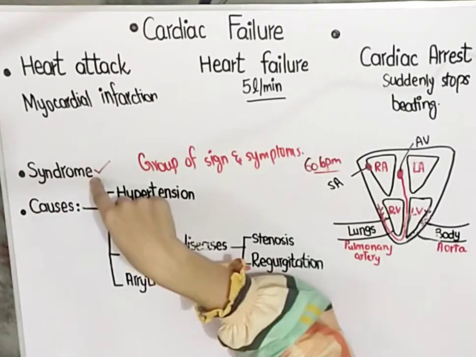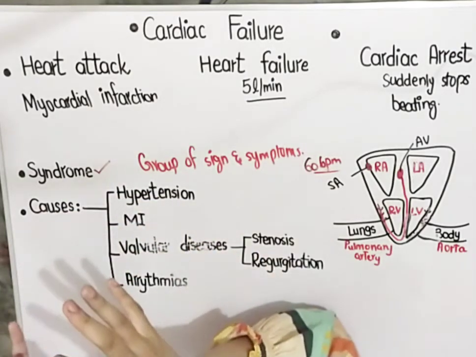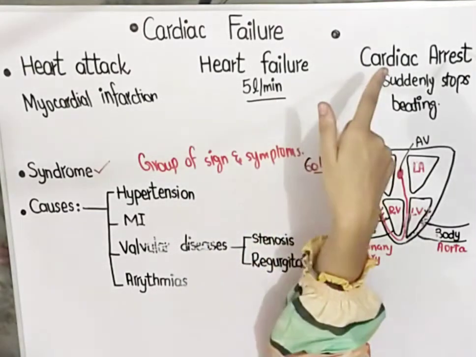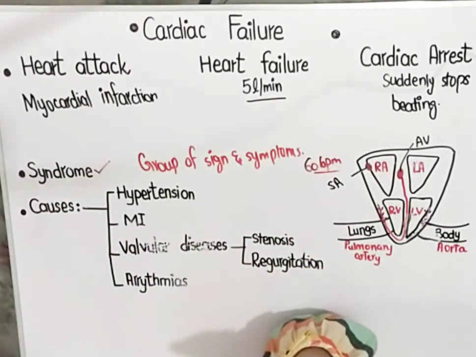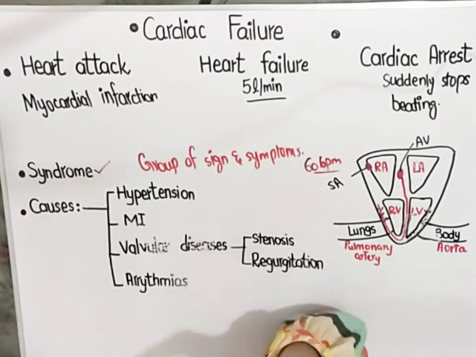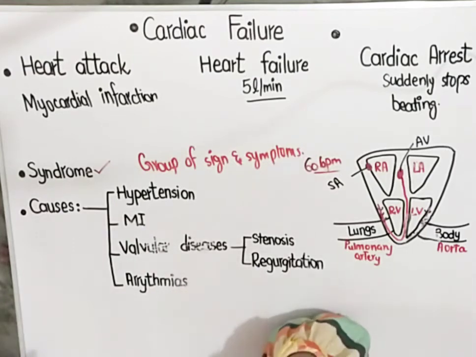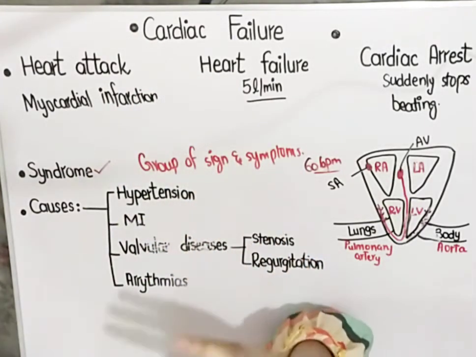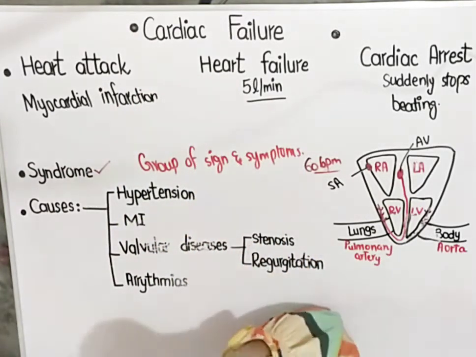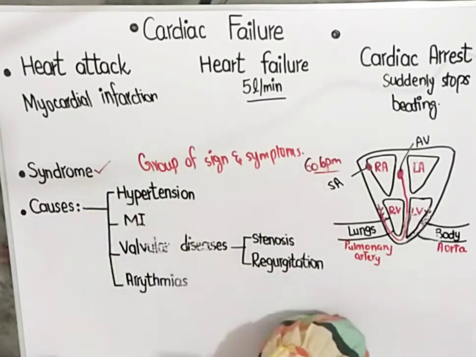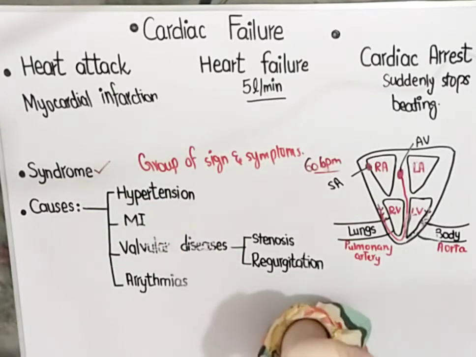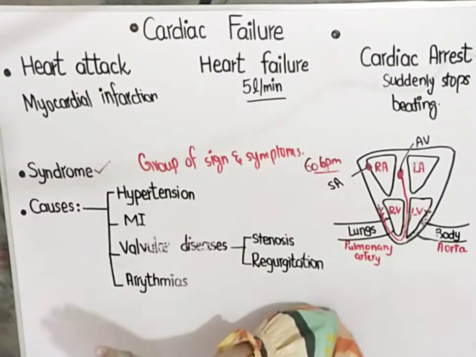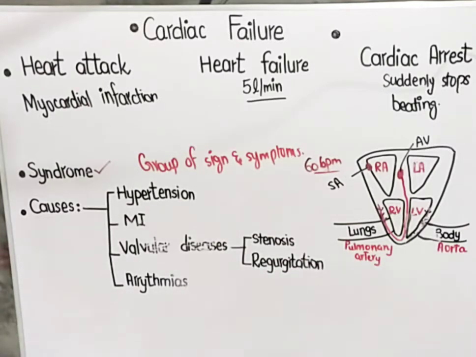So a syndrome means a lot of symptoms which may be due to any disease. Cardiac failure may be due to heart attack, cardiac arrhythmias, valvular heart disease, or hypertension. So there is a disease that leads to a syndrome, and a syndrome means a lot of signs and symptoms, and there is not a particular cause. Malaria has a cause, which is plasmodium, but a syndrome does not have a specific cause. There may be many causes of a syndrome, and now we are going to see the possible causes. I hope that you are very clear about the difference between a disease and a syndrome.